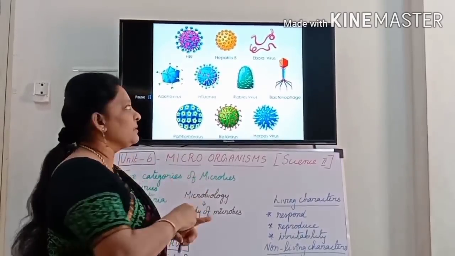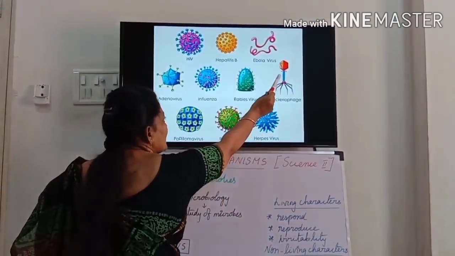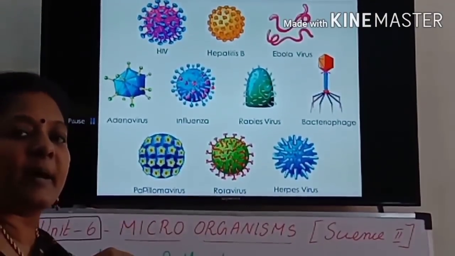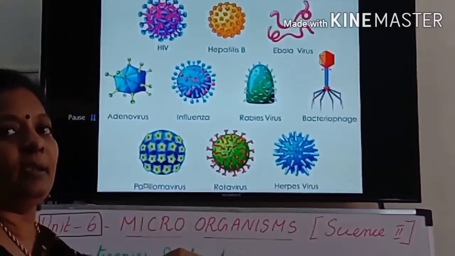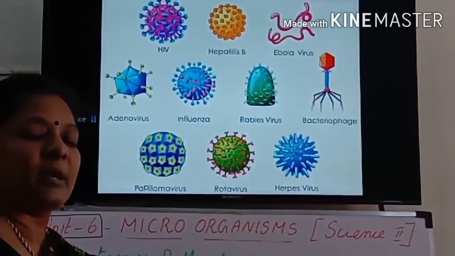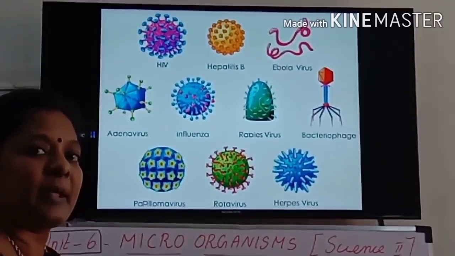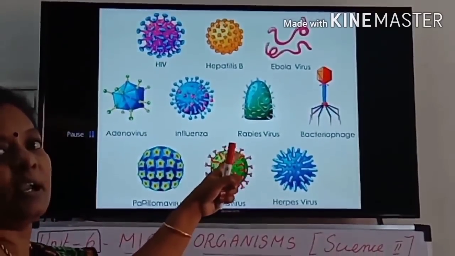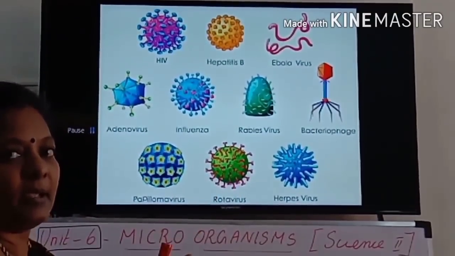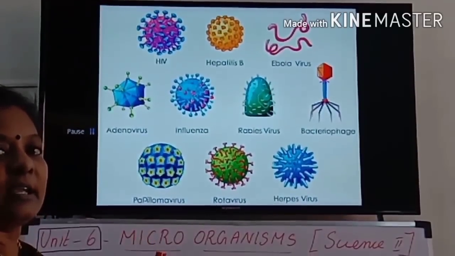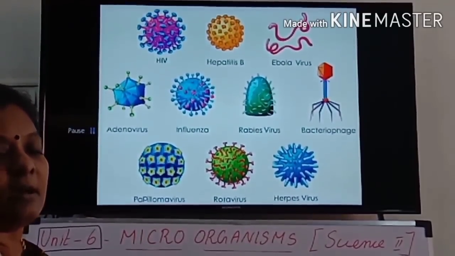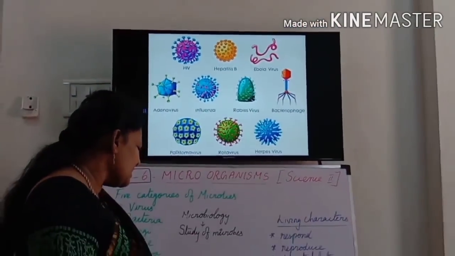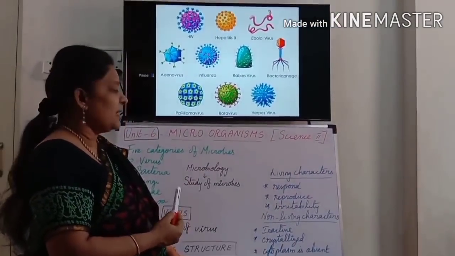The DNA or RNA present inside the hexagonal head will penetrate the cell wall of the bacteria and go inside, and it will start to multiply inside the bacteria. So that is called reproduction. It is multiplying its RNAs or DNAs inside the bacteria. It is a parasite, and that process is called reproduction.